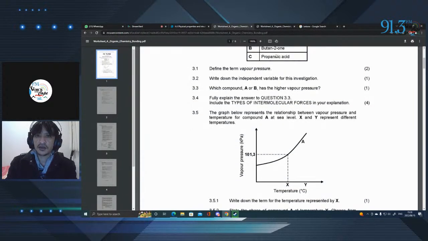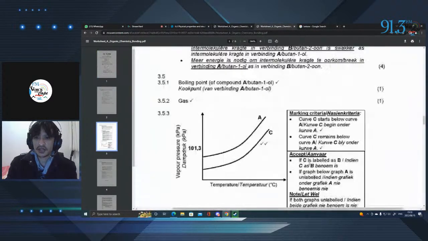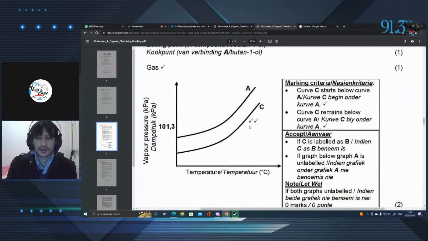Okay, and then what we get on this image, if we go down here, and I'll just zoom in on the graph a bit for you, we see that compound C is down here in terms of vapor pressure, and compound A is up here. So this means that compound A is evaporating easier. The bonds are being broken easier, even though they are hydrogen bonds. But these dipole-dipole forces over here of the ketone are much stronger than that of the alcohol.